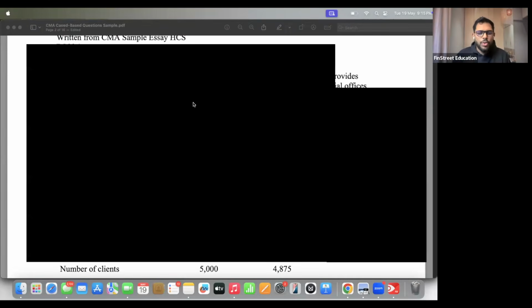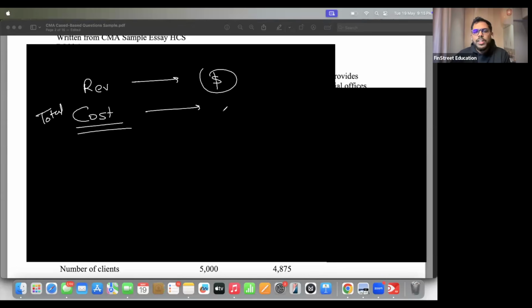Here is how you should look at the overall structure. You have certain revenue coming into the picture. You have certain cost also coming into the picture. Let's call this total cost for now. And within total cost, you have two segments: you have variable cost, you have fixed cost. This is the kind of mind map that should get created the moment you read this data.